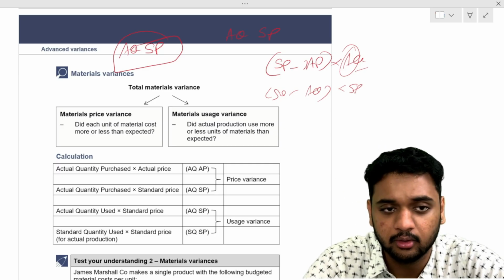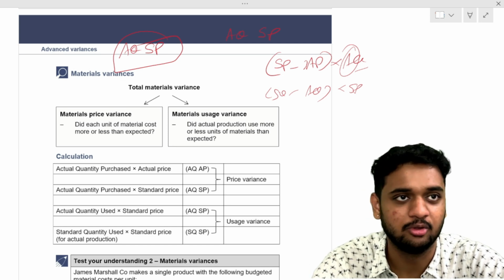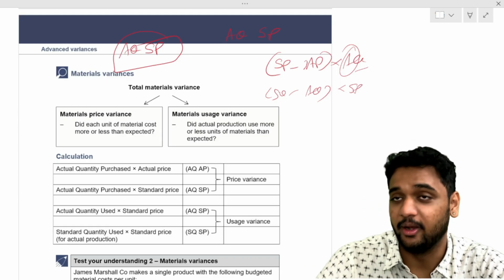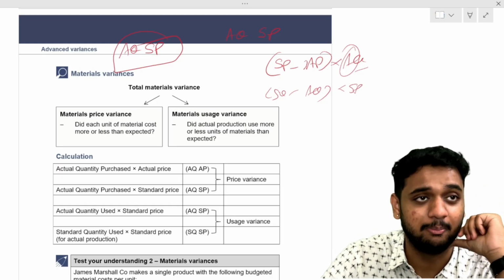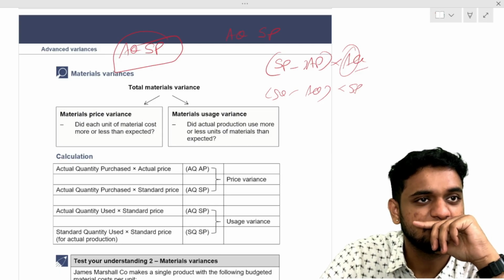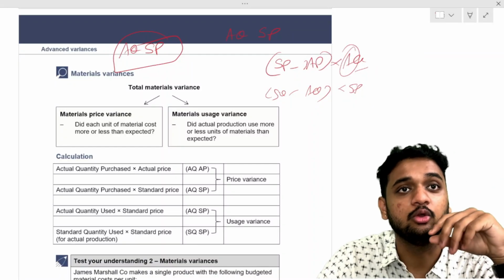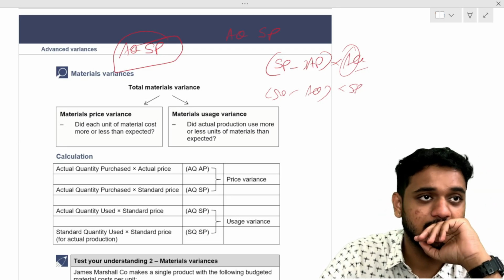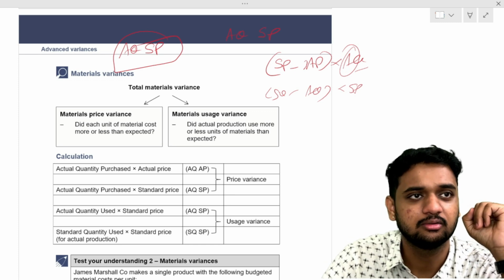Now you tell me, for 1 plate of paneer Manchurian, I should have used 0.3 kilos of paneer. For 100 plates of paneer Manchurian, how many kilos should I have used? 0.3 into 100, 30 kilos of paneer. But actually, I used 0.4 kilos of paneer per plate. How much I used in total? 0.4 into 100, 40 kilos. So, how are you finding standard quantity or actual quantity?